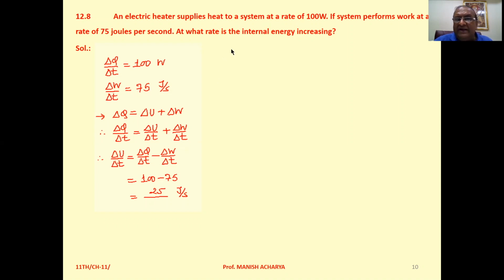We want to find the rate of increase in internal energy. So delta U by delta T, that is the subject, equal to delta Q by delta T minus delta W by delta T. 100 minus 75, answer is 25. Clear?